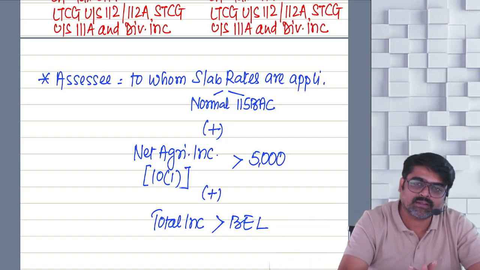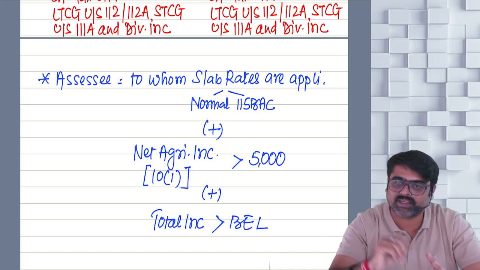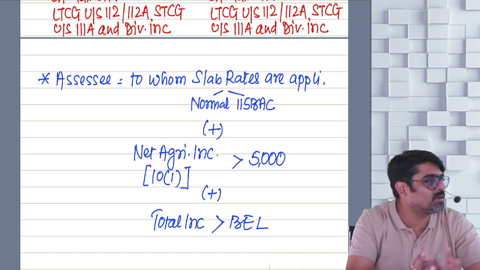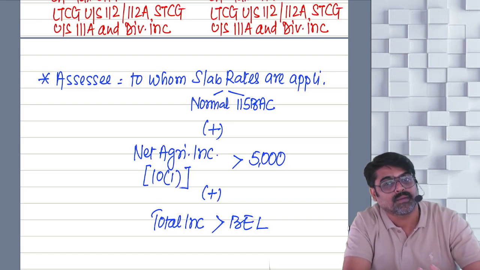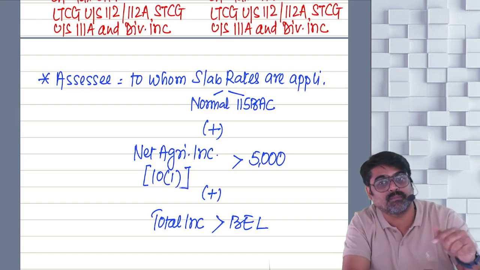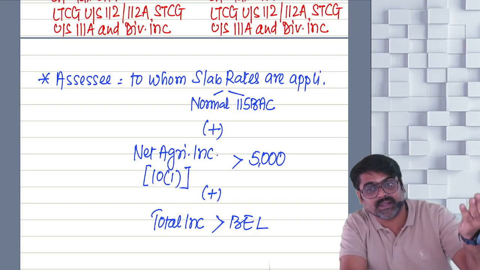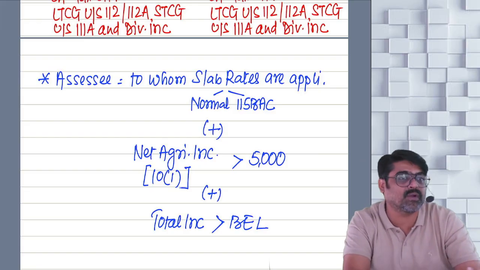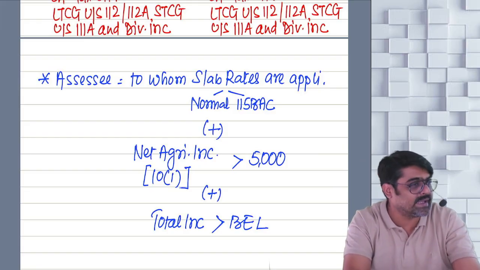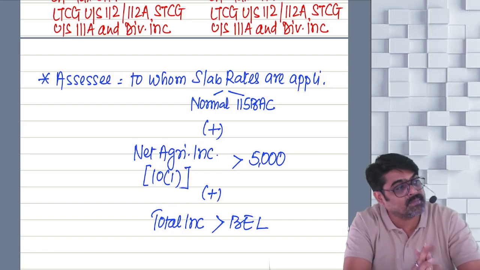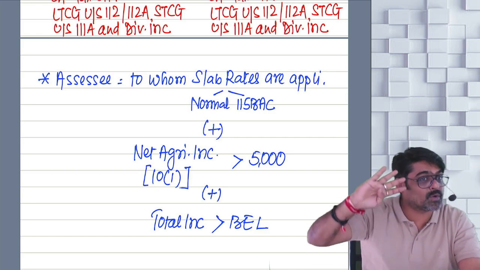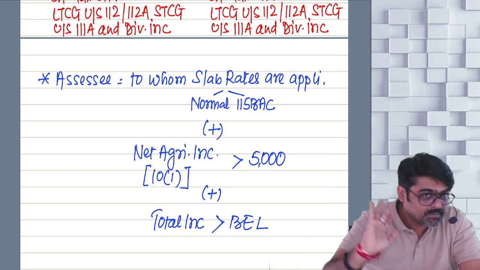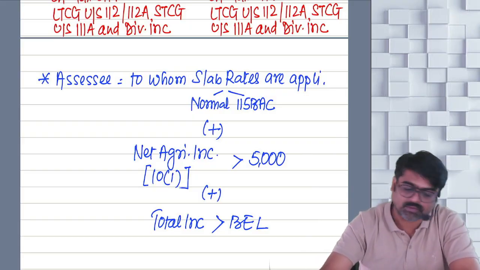So when are you liable to pay tax? Only if your total income is more than the basic exemption limit, because up to the basic exemption limit you are not liable to pay tax. Understanding? Under the optional regime, more than 2,50,000, more than 3 lakhs, more than 5 lakhs, depending on whether you are a senior citizen, super senior citizen or any other assessee. But under 115BAC, your basic exemption limit is 4 lakhs. So your total income should be more than 4 lakhs if you are following 115BAC. If all these three conditions are satisfied, what did I say?